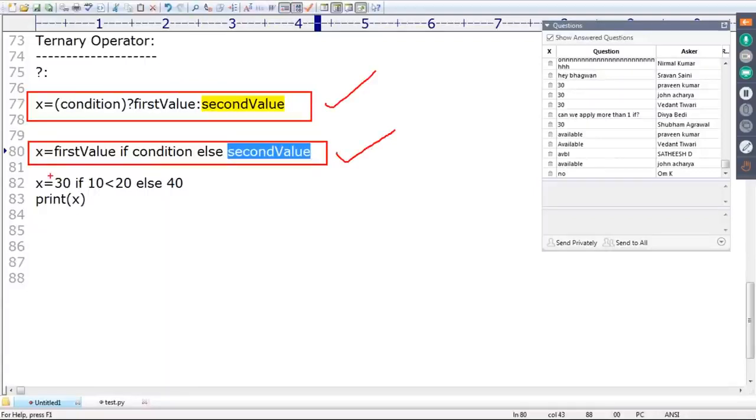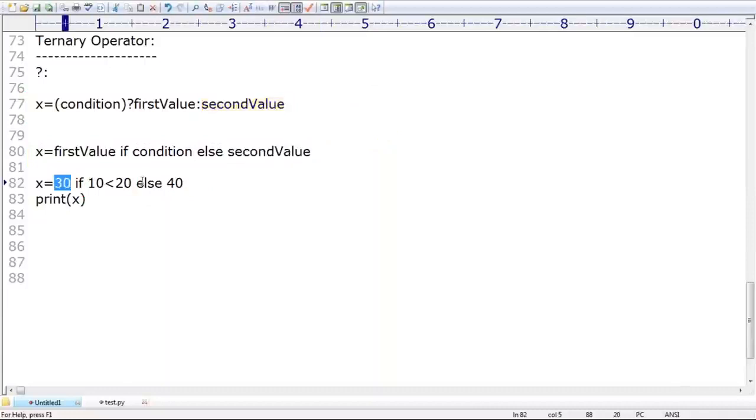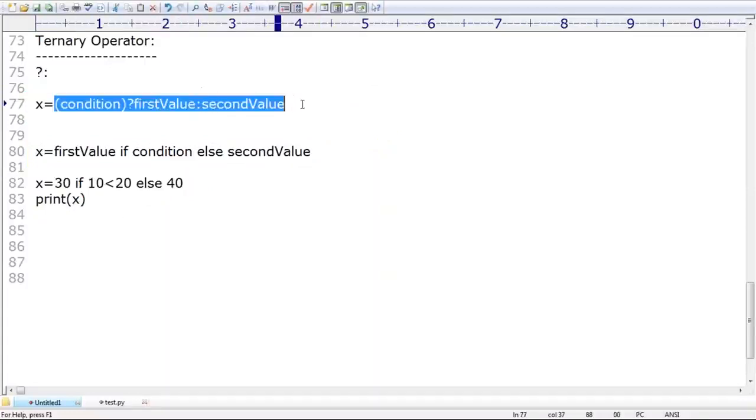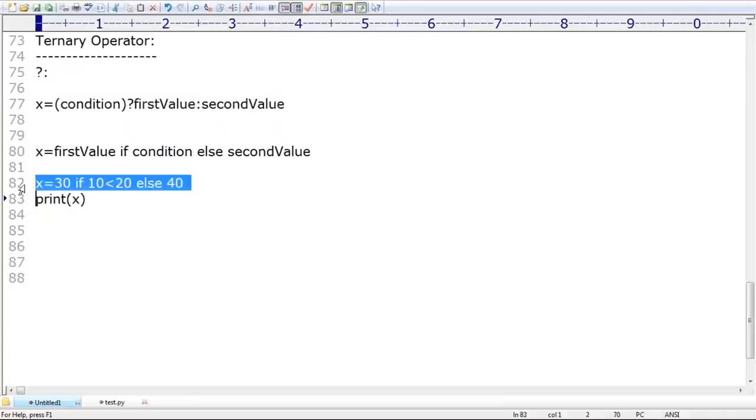x = 30 if 10 is less than 20 else 40. This is more or less a reading English statement, but the other one is programming code. I told you several times, Python is just like speaking general English. If I show this line to any person, even someone who doesn't know about computers, they will tell you the x value is 30. Are you able to understand?